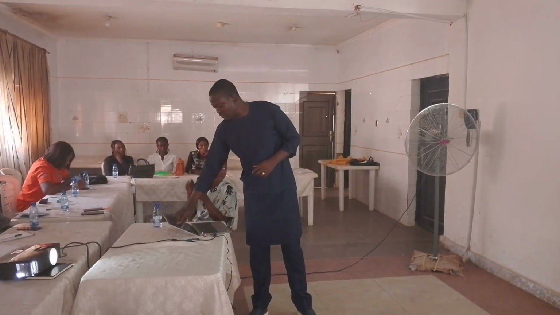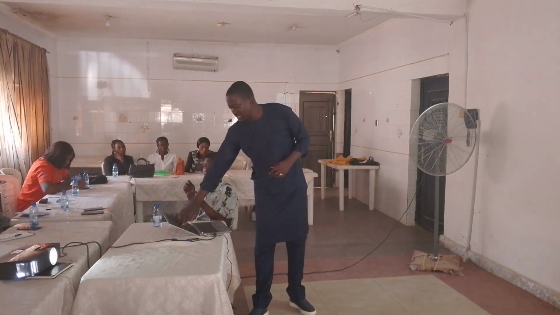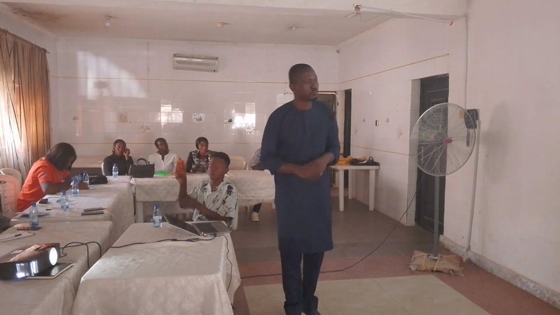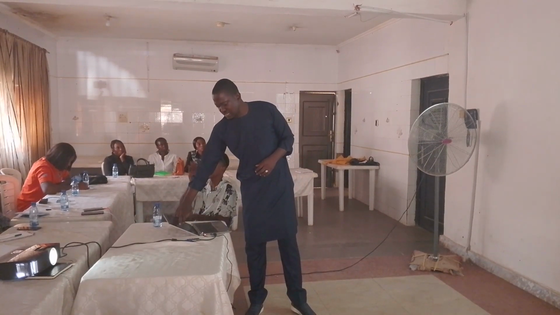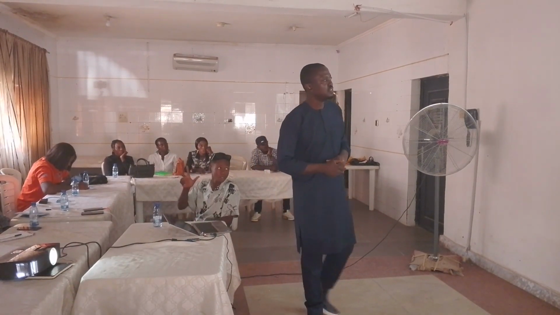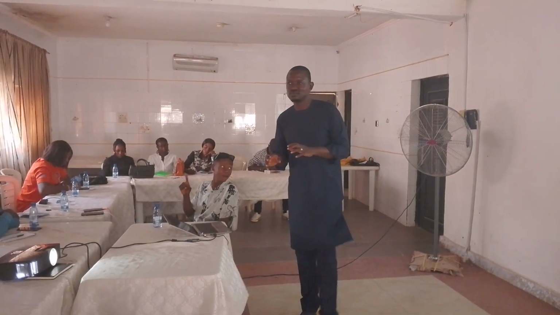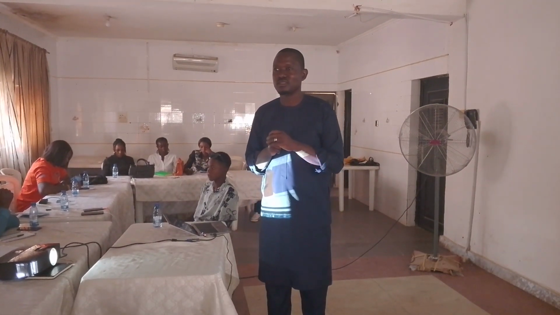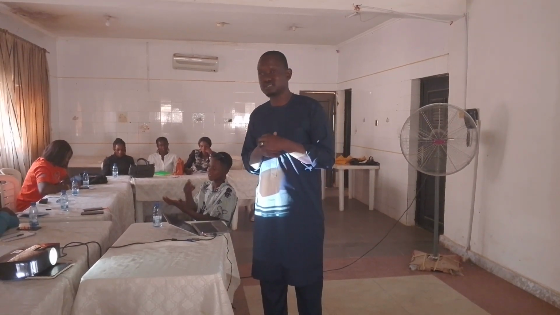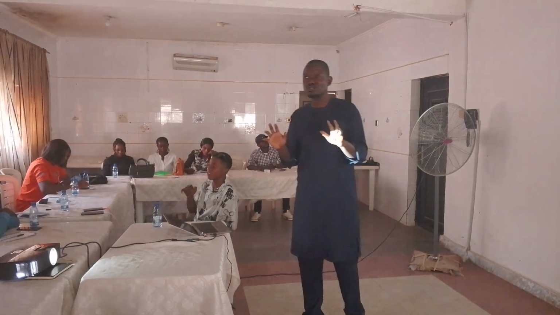So the revenue in 2025 in Kaduna State is likely going to be from 3 key areas. These are the 3 main sources of recurrent revenue that government is going to generate. The first one is value-added tax. Who can tell us what value-added tax is? VAT. We have heard of the word VAT. VAT is a consumption tax.